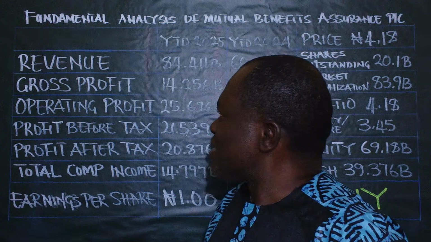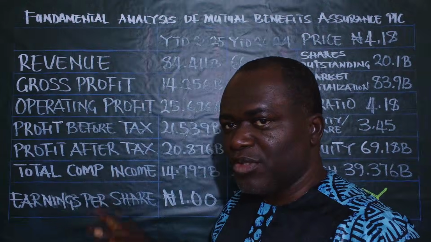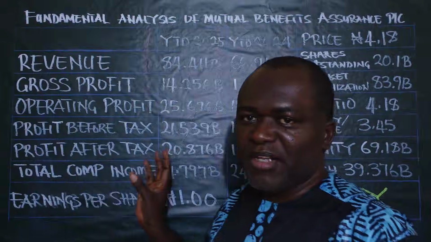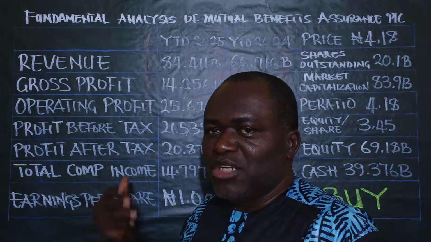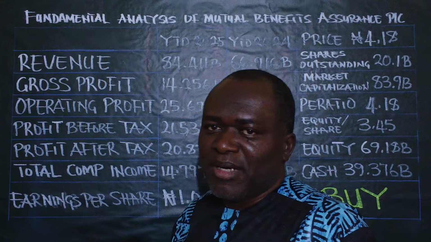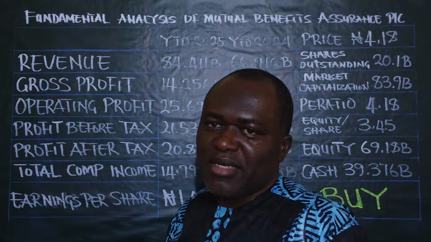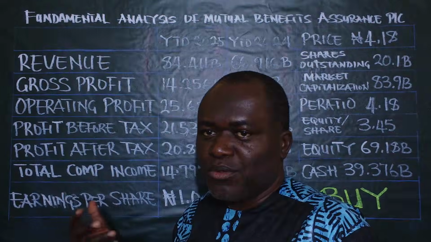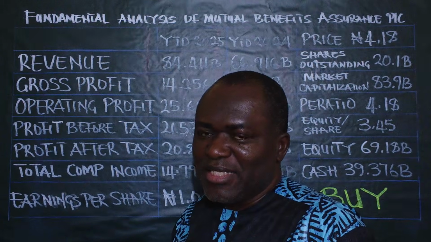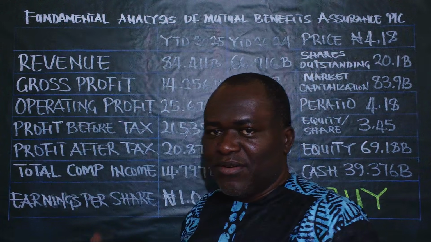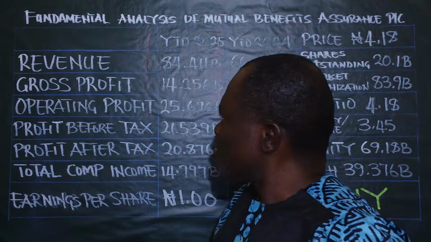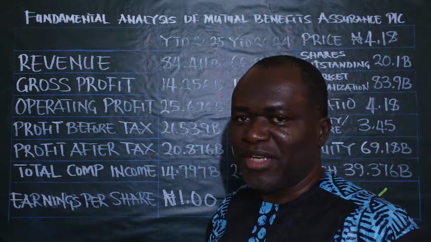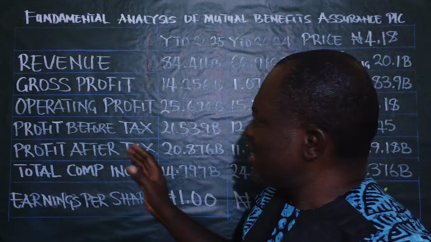Let's look at the constituents, the components of the table here. We discover that this is a typical financial statement. I'm trying to summarize the whole balance sheet, the income statement, as well as the cash flow statement into a single table to make the process of analysis somewhat easy for you to understand. So we want to start with the income statement section of the financial statements, and we are starting with the